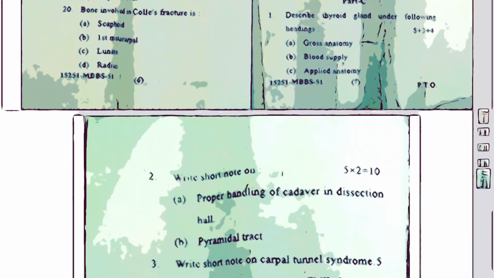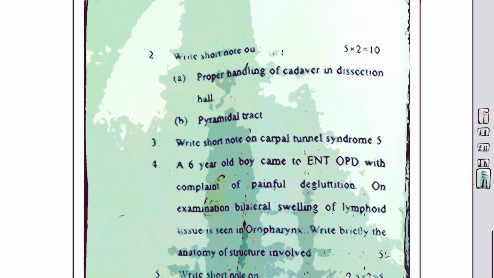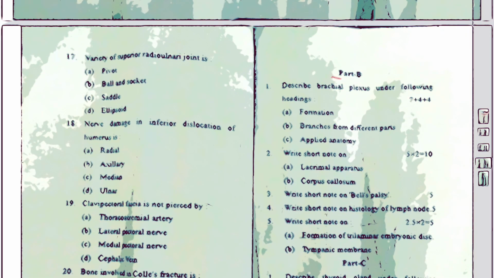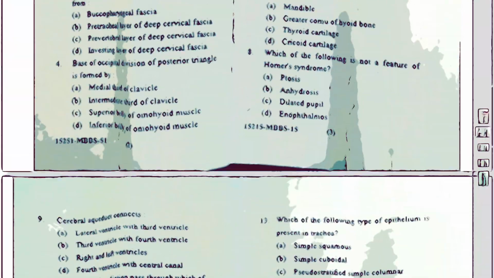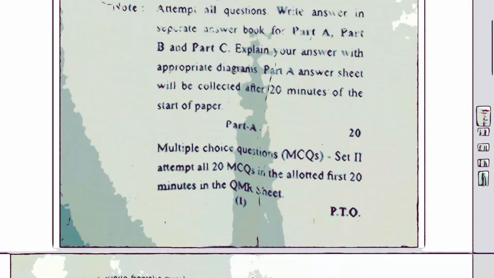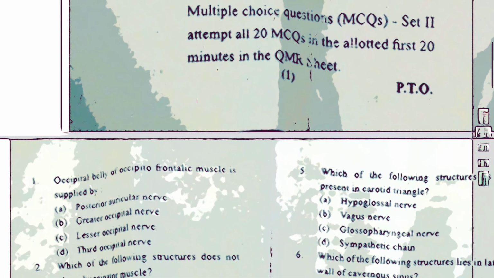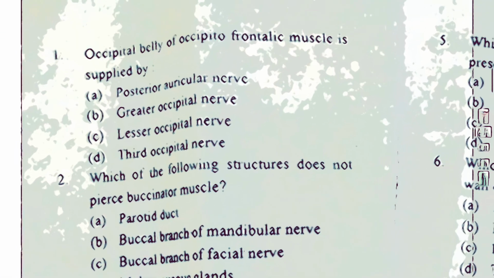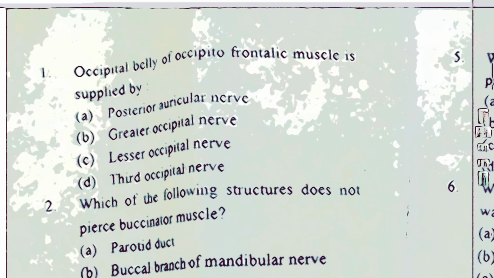So this is part A, which is of 20 marks, had 20 MCQs, 1 mark each. And then you have part B. Part B is of 40 marks, that includes subjective portion, and part C is also 40 marks that included subjective questions. So let's begin with part A, that is of MCQs. So we're going to solve these 20 MCQs one by one, and I'm going to explain you the answers.